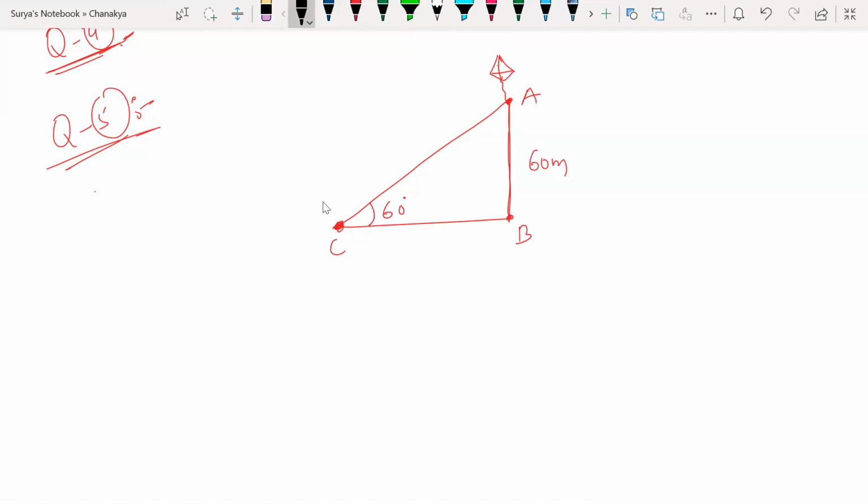Sine 60 degrees. What do we have to find out? We have to find the length of the string. Let us assume that as x. We have to find out AC. So let me write, you have to write neatly here.